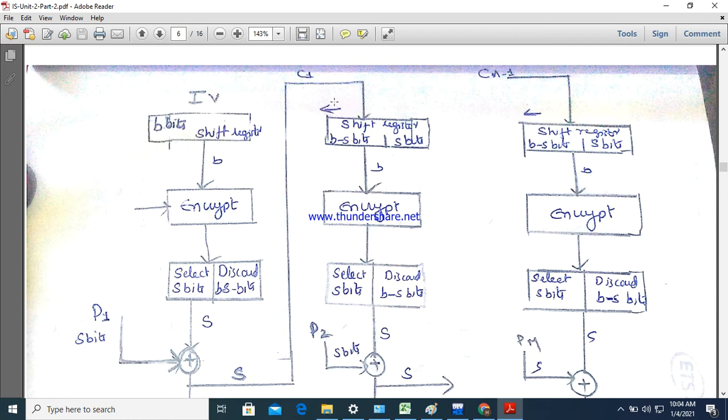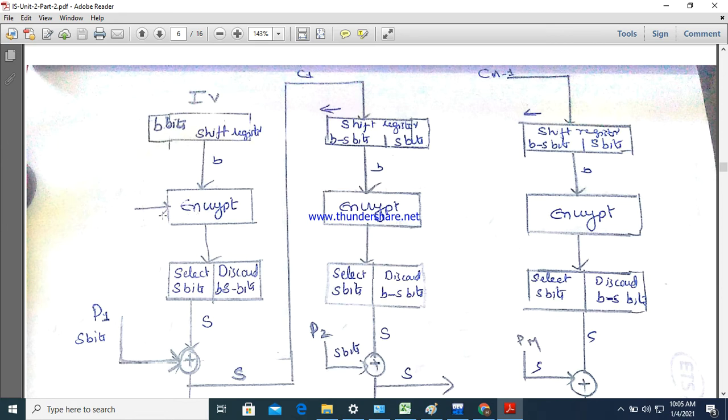You can see the arrow mark here. This arrow mark represents shifting to the left side, a circular shift. Those b bits are rotated and come at the end. Clear? So that is the initial vector we are going to store in the shift register. Once we are shifting, the b bits we are going to consider, those b bits we are going to encrypt.